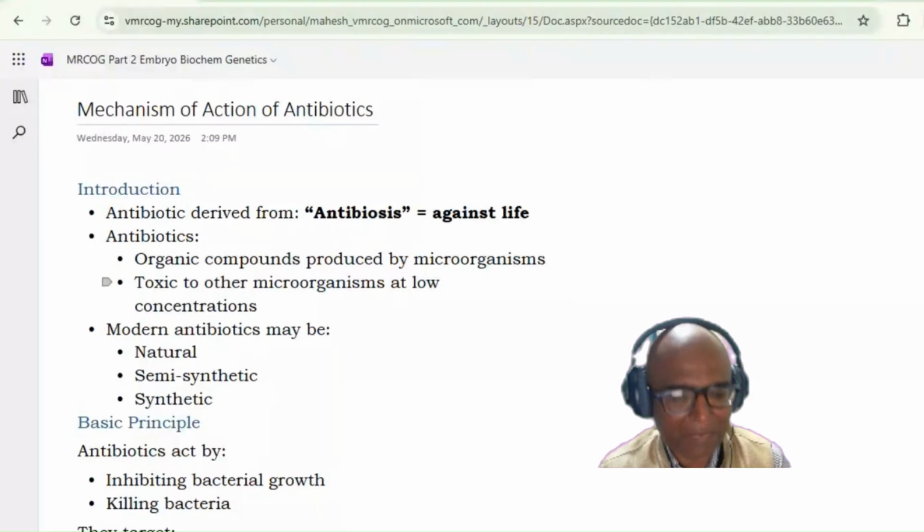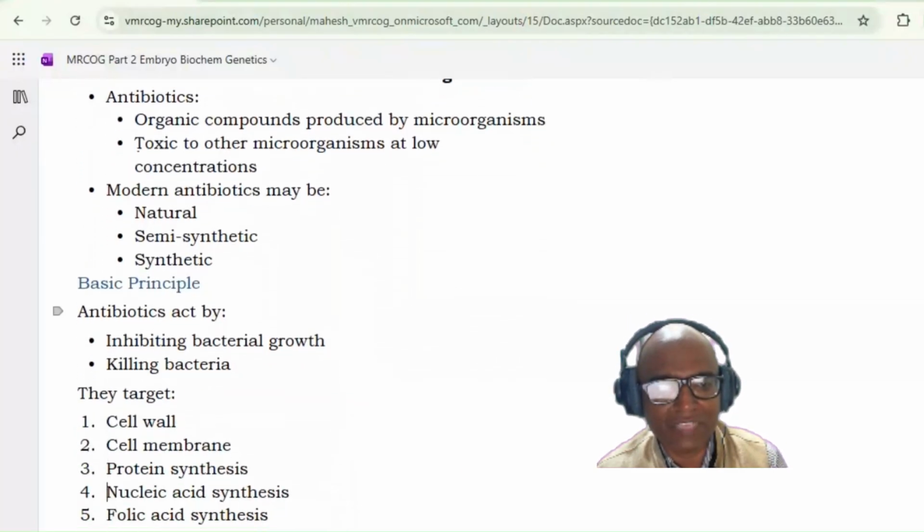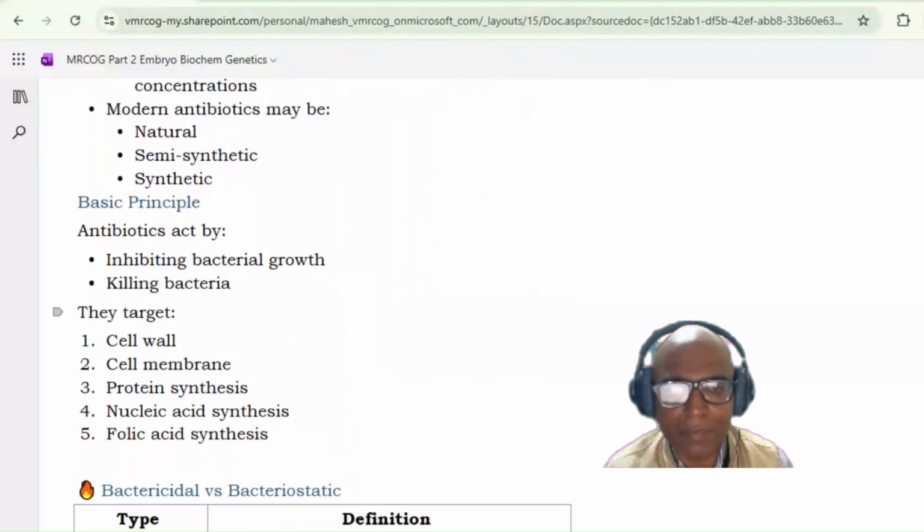Okay, so what is the basic principle? The basic principle of antibiotic action is that they inhibit the growth of bacteria and kill the bacteria. So we actually have bacteriostatic and bactericidal types of antibiotics.